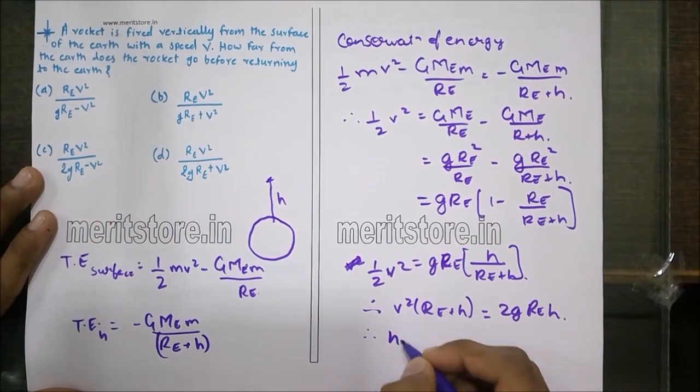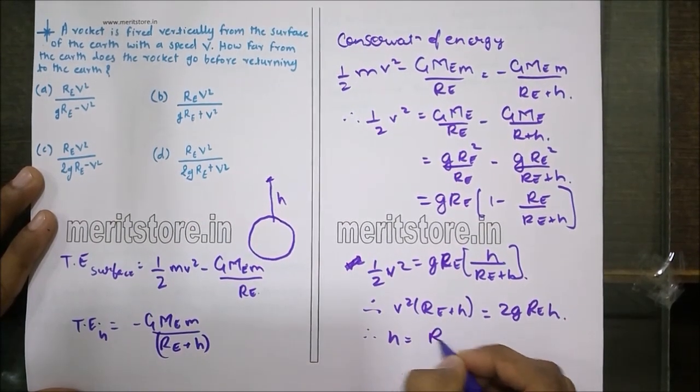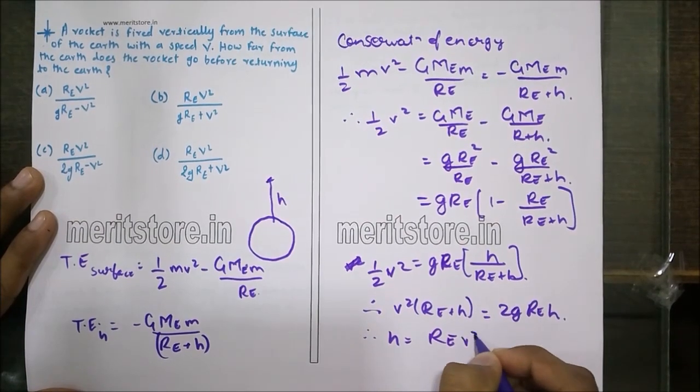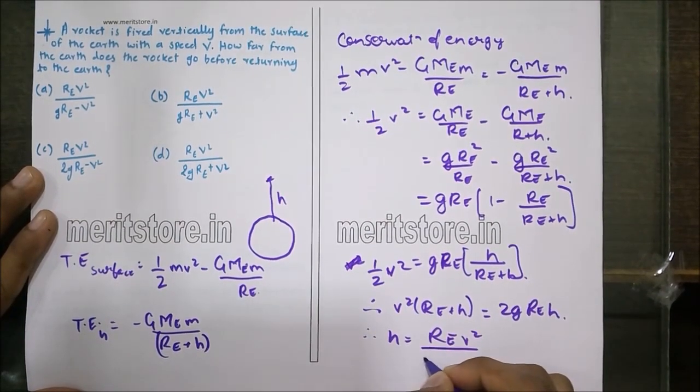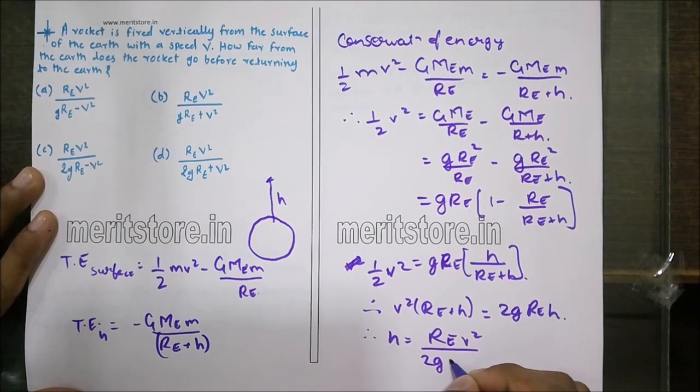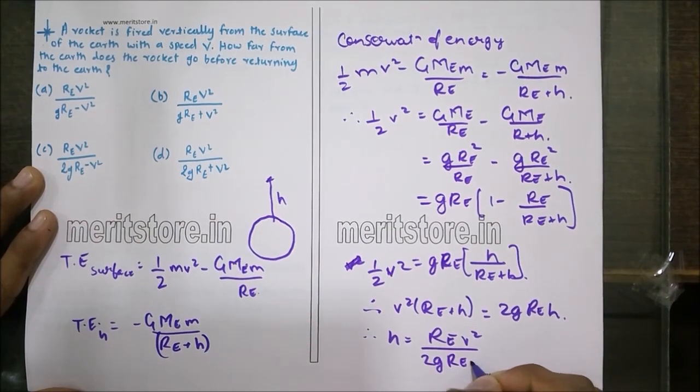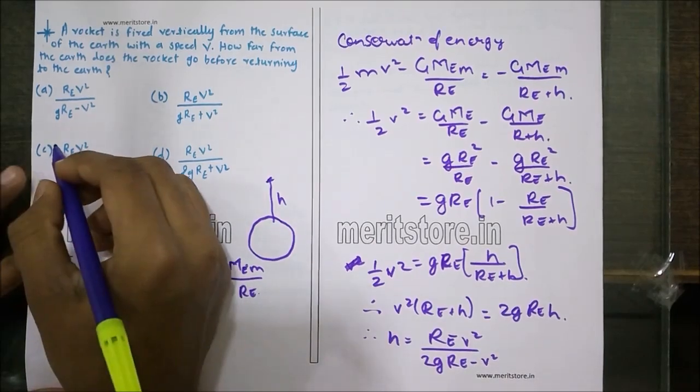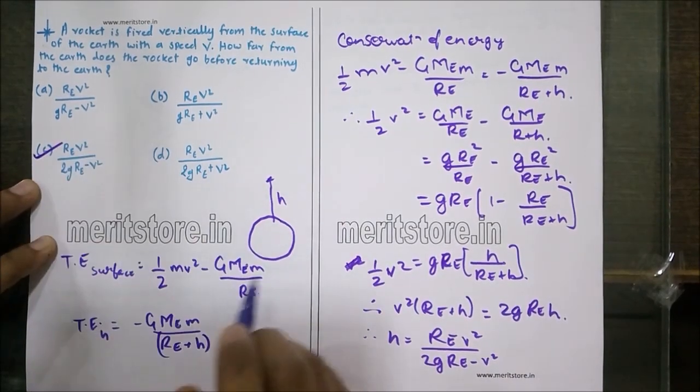Solving this for the value of h, we get Re into v square upon 2g Re minus v square. Hence option number C is the correct answer.